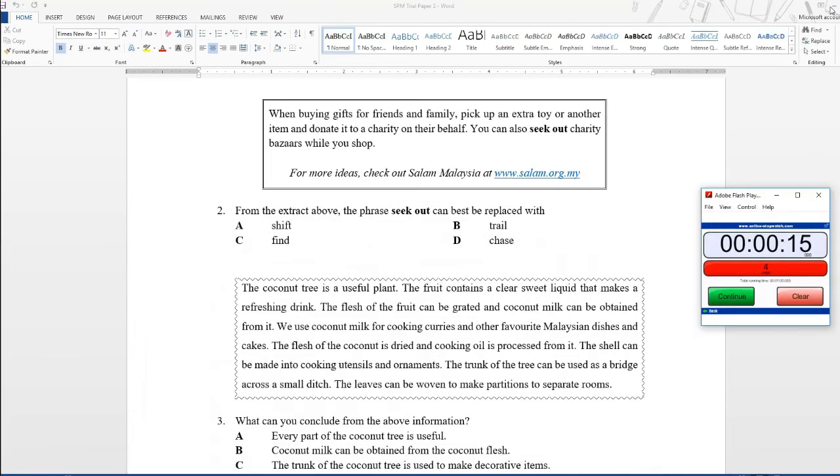Let's look at the question again. The phrase seek out can best be replaced with A, shift, B, trail, C, find, D, chase. 15 seconds, please answer the question. Starting now.